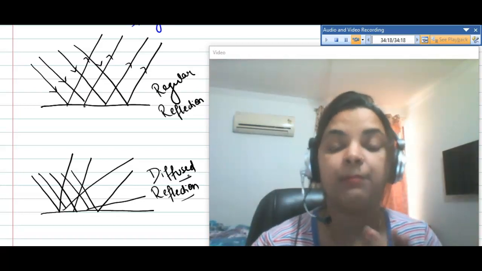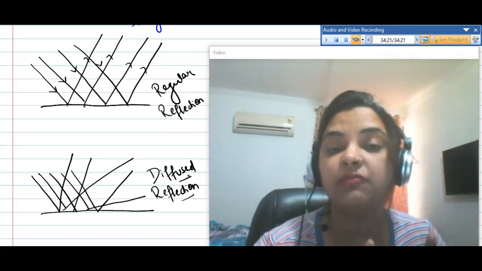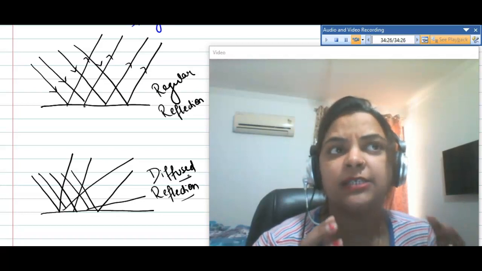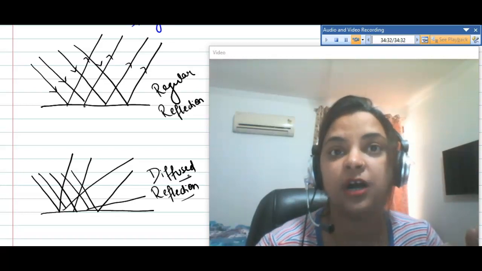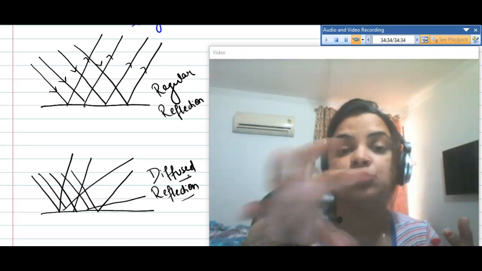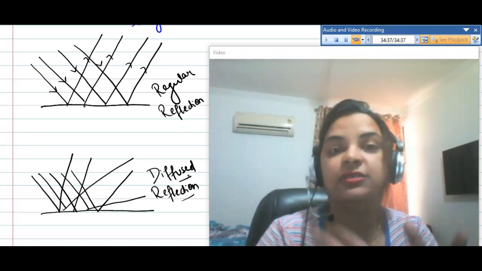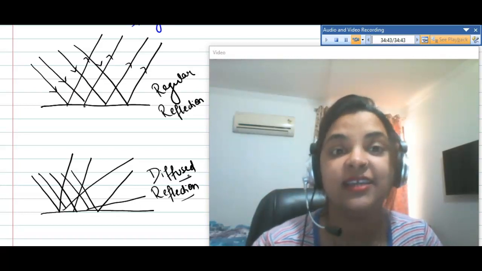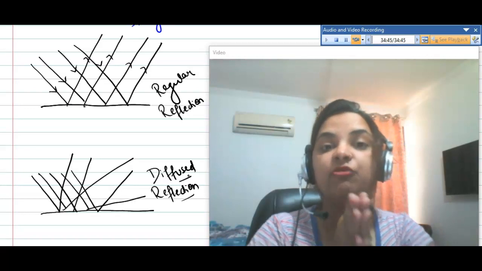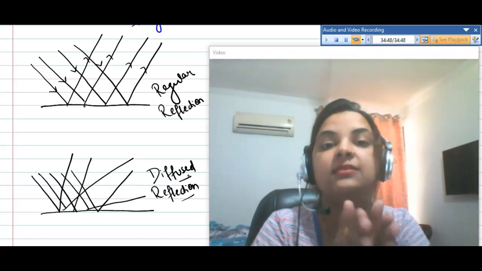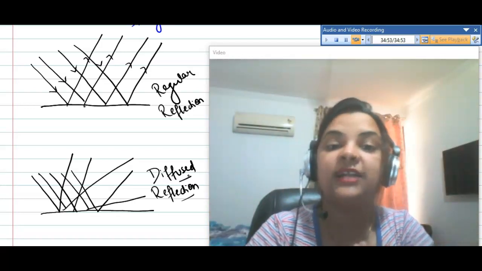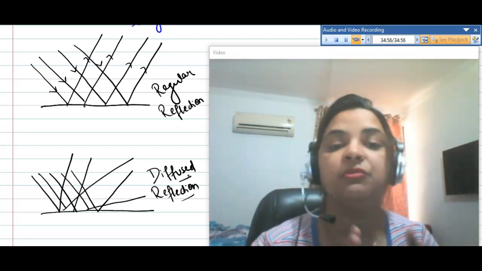But what happens in the case of regular reflection? Have you ever observed on a rainy day, when the headlight of a car falls on a smooth, watery surface, what happens? It just glares into your eyes, right? So this is a regular reflection, which focuses on a particular single area, not the area around it. So that is called regular reflection. That is the best example of a regular reflection.